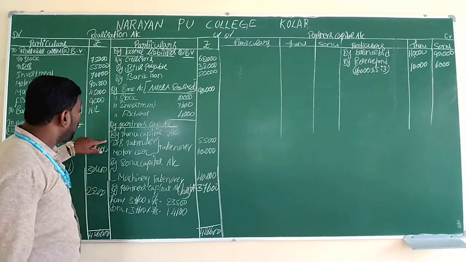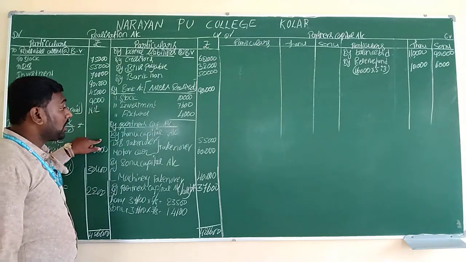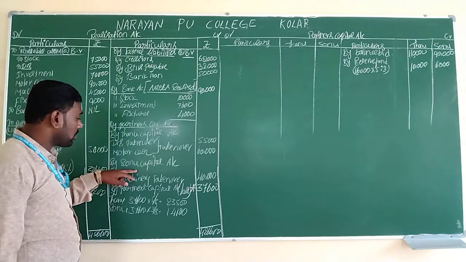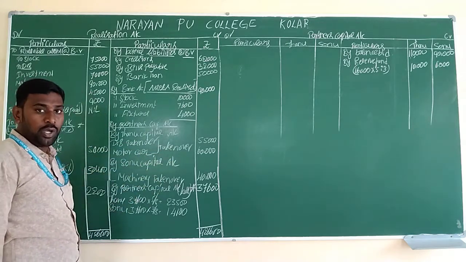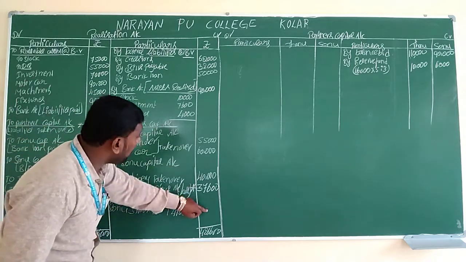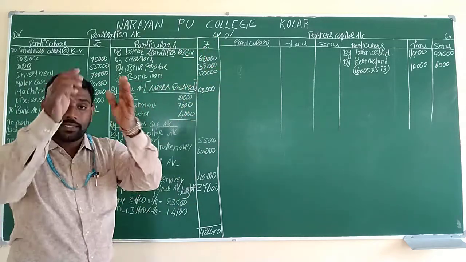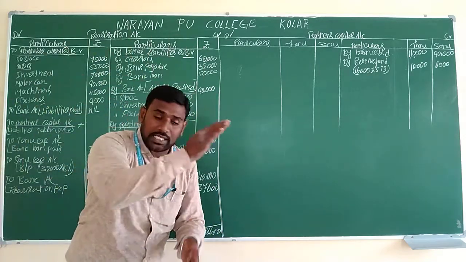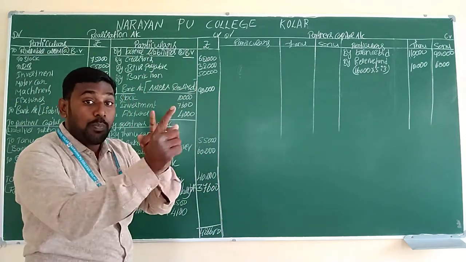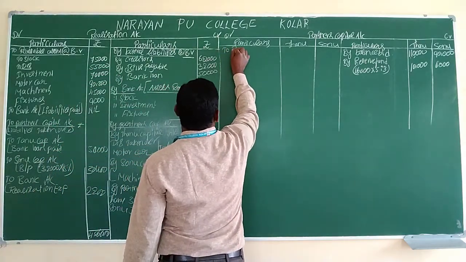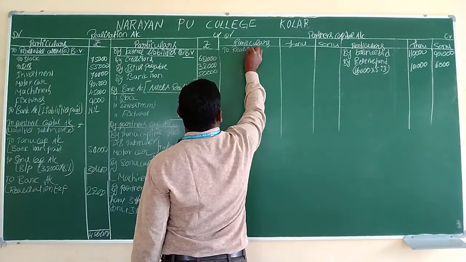In that, whose capital account do we have to credit? Tanu's capital account we have to credit, and Sonu's capital account also we have to credit. Which side do we have to write? Realization account, credit side we have to write. The same values will transfer to the next account. It will be recorded on the opposite side of the account. So we have to write on the debit side of the realization account.